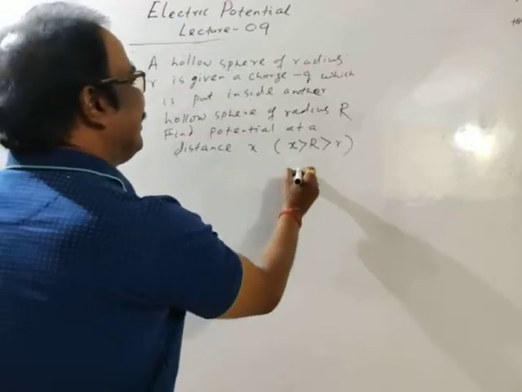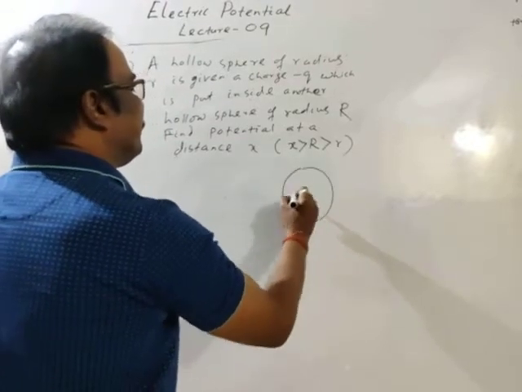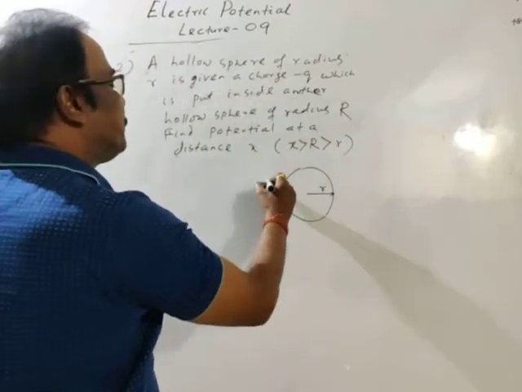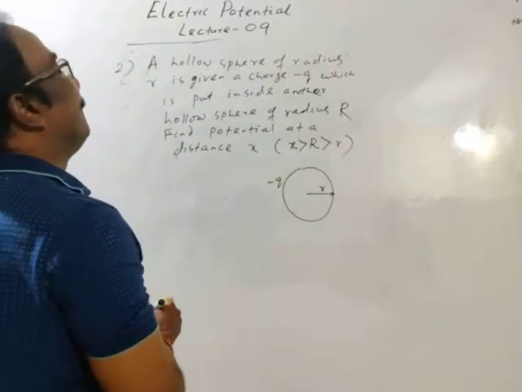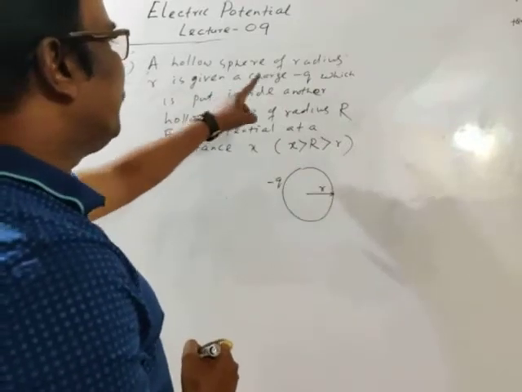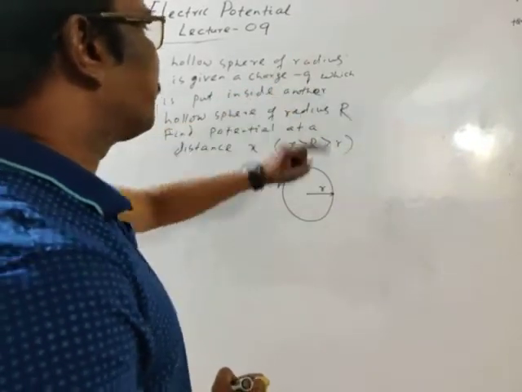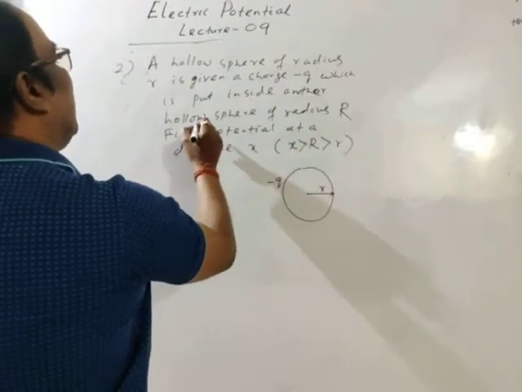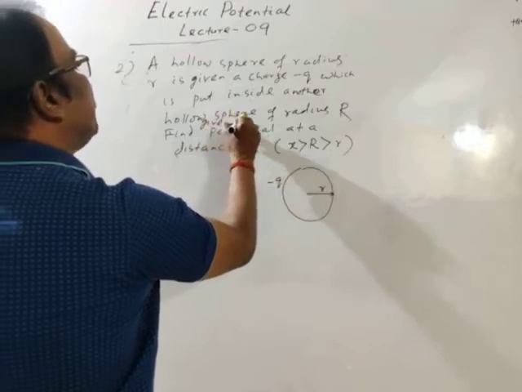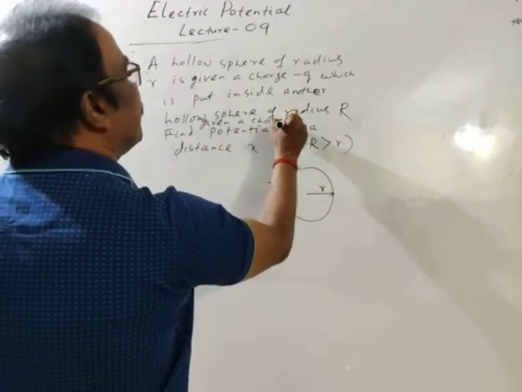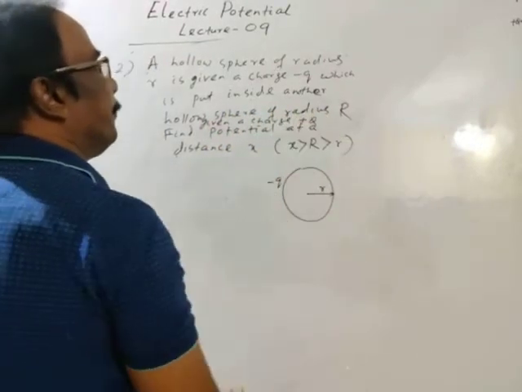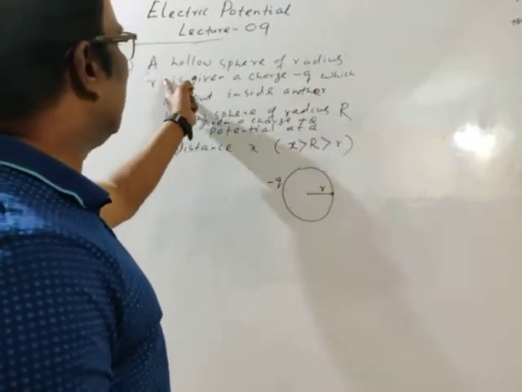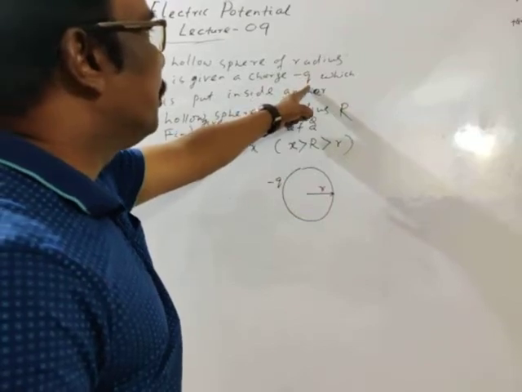Okay, this is the sphere of radius r. Charge given to the sphere is minus q. Suppose this charge we have taken plus q for the outer sphere, and the inner sphere is given a charge minus q.